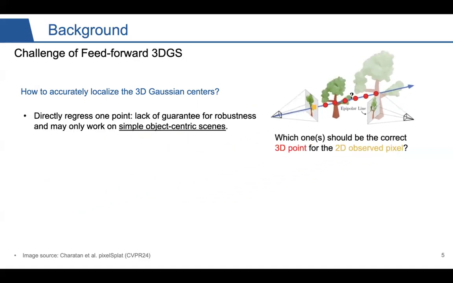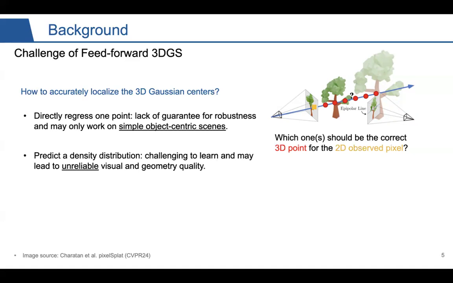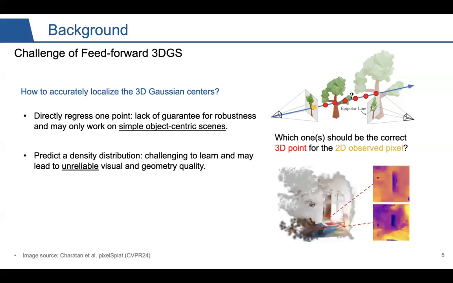One solution is that we can directly regress this point out. But the problem is the lack of a guarantee for robustness, and it may only work for simple object-centric scenes. Another solution is that we can predict a density distribution, so that we can sample the depths from this learned density distribution. The problem is that it is challenging to learn and may lead to unreliable visual and geometry qualities.